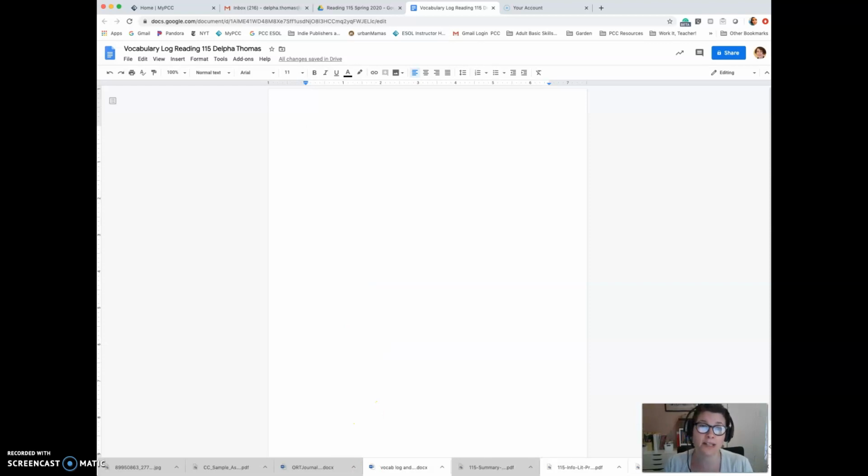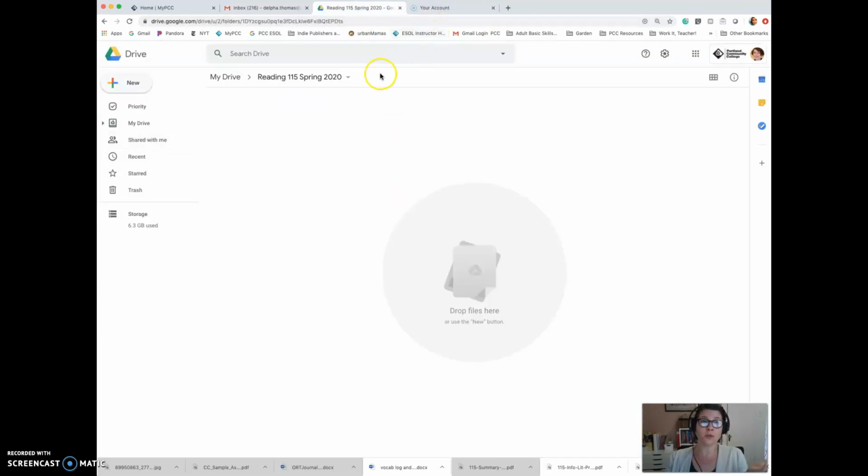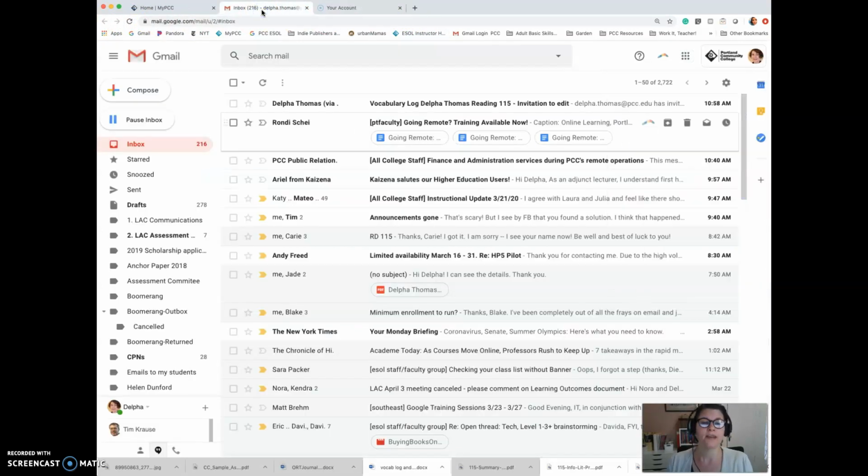The last thing I want to tell you is that there's no save button here. You can look around. All changes are saved in the drive automatically every minute. They're updated and saved, so you'll never lose your documents. Even if the power goes out, you'll still have them. Everything you made is saved automatically. So if I just accidentally close this, oh, I didn't finish working on it. Well, oh no, my drive's gone, right? Back from your email, oh, look at this. I shared it with me. I have an invitation to edit. So that's the email I'm going to get.